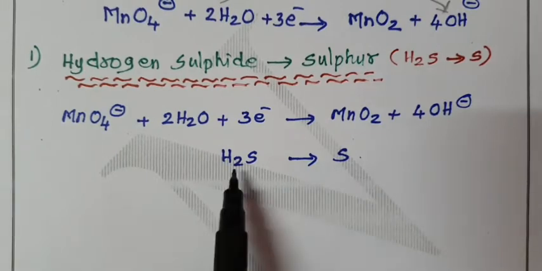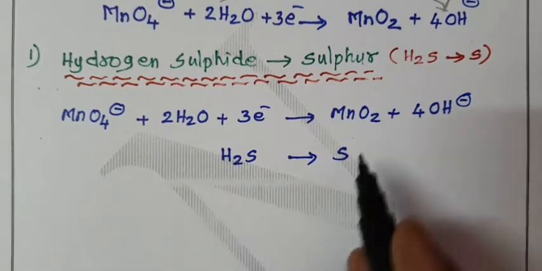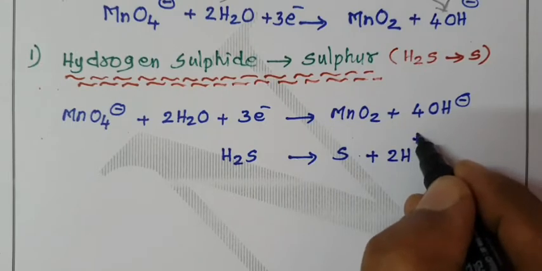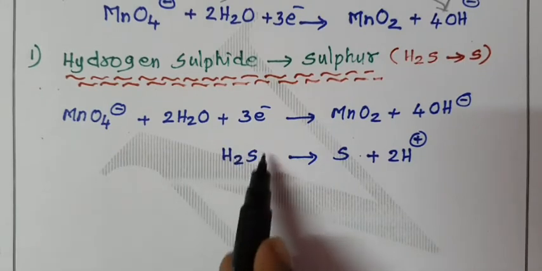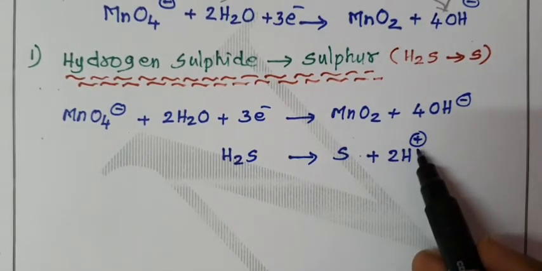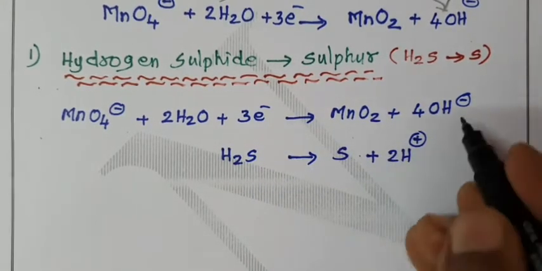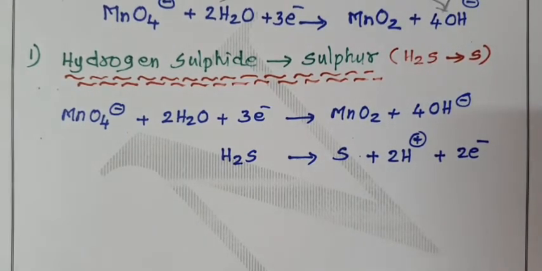Sulfur, sulfur. No oxygen, but we have 2 hydrogens. Therefore, the 2 hydrogens are balanced by adding 2H plus on the opposite side. Now finally we have to equalize the charges. Left hand side there is no charge, 0 charge. Right hand side we have 2 plus. Therefore left hand side 0, right hand side must be 0. That 2 plus is neutralized by 2 minus, that is by adding 2 electrons. 2 plus 2 minus becomes 0.